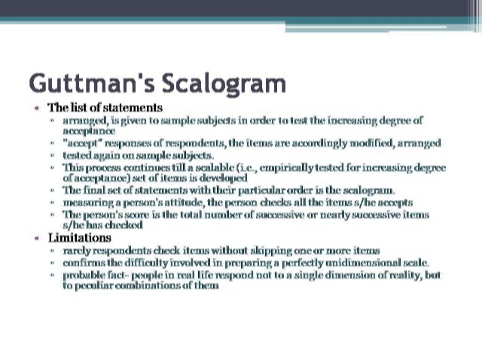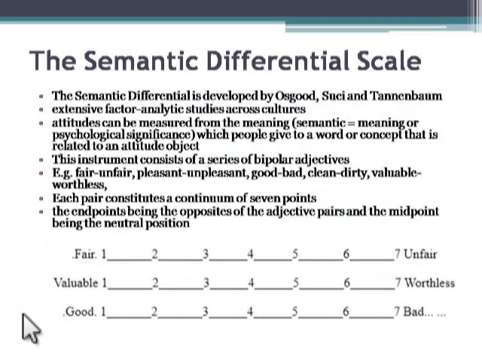And the final scaling technique I will talk about is the semantic differential scale. This technique was developed by Osgood, Suci and Tannenbaum, and they developed this scale on the basis of an extensive factor analytic study which was conducted across cultures.